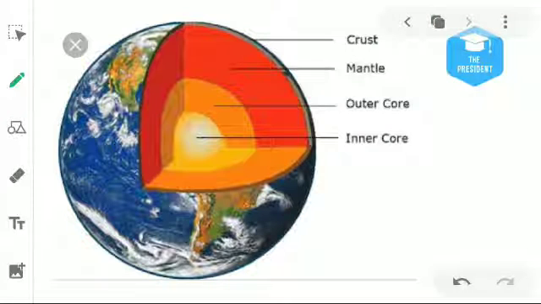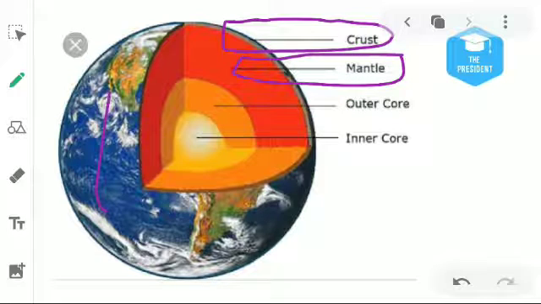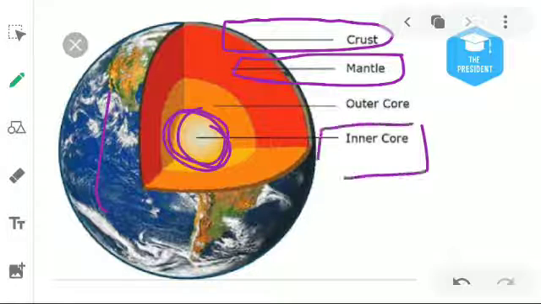This is the earth. If we start digging inside the earth, we will find three layers. The uppermost layer of the earth is known as the crust. Then the middle layer is known as the mantle. Then the third one, in the center of the earth, is known as the core. The core has two parts: first the inner core, then the outer core.